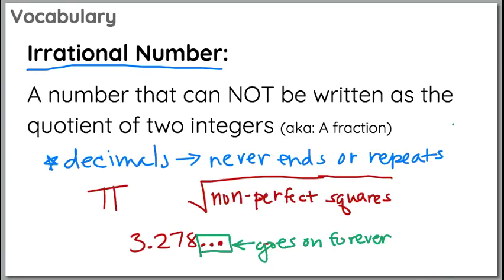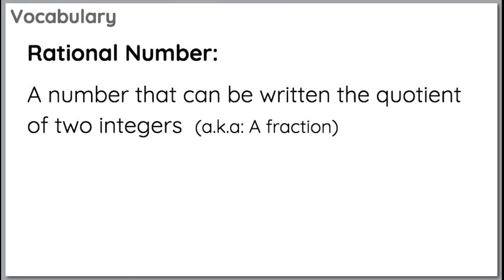Okay. Next word, rational number. It's a number that can be written as the quotient of two integers. So a number that can be written as a fraction. Obviously, if you see a fraction, it's rational.